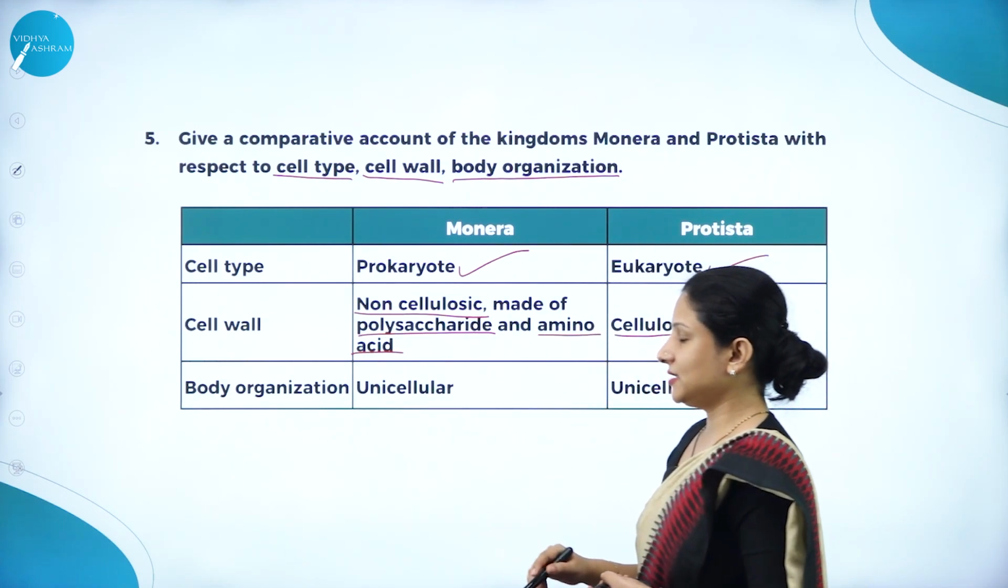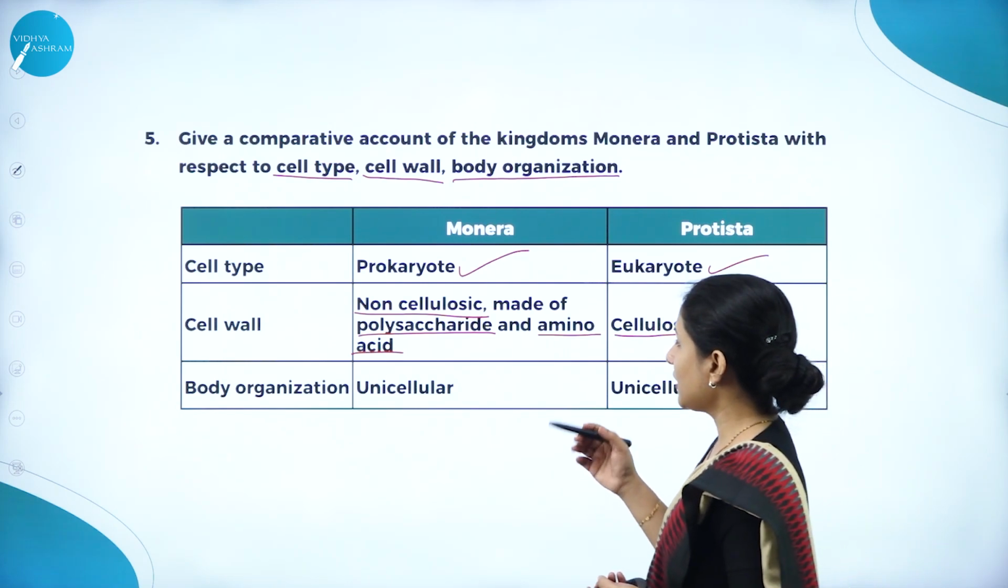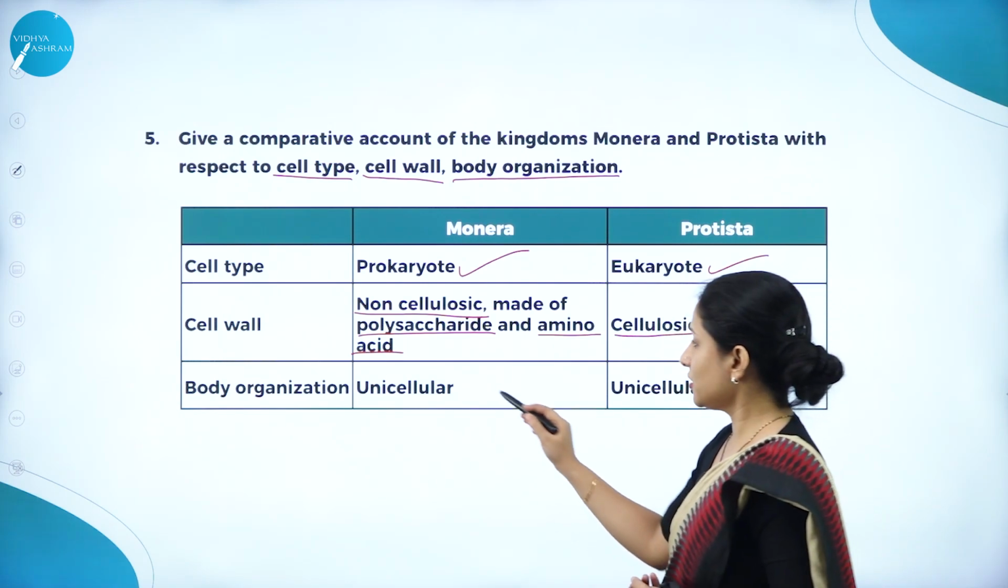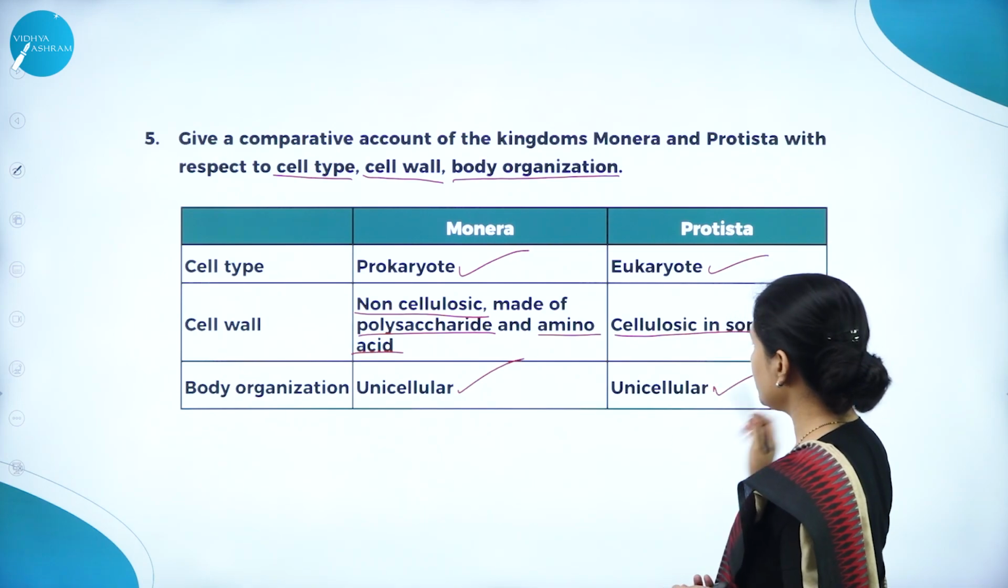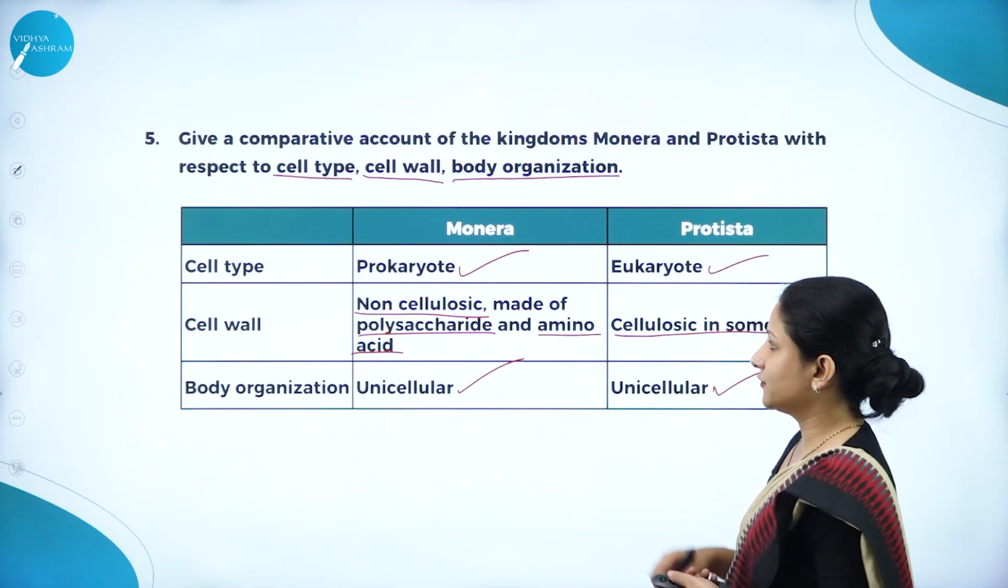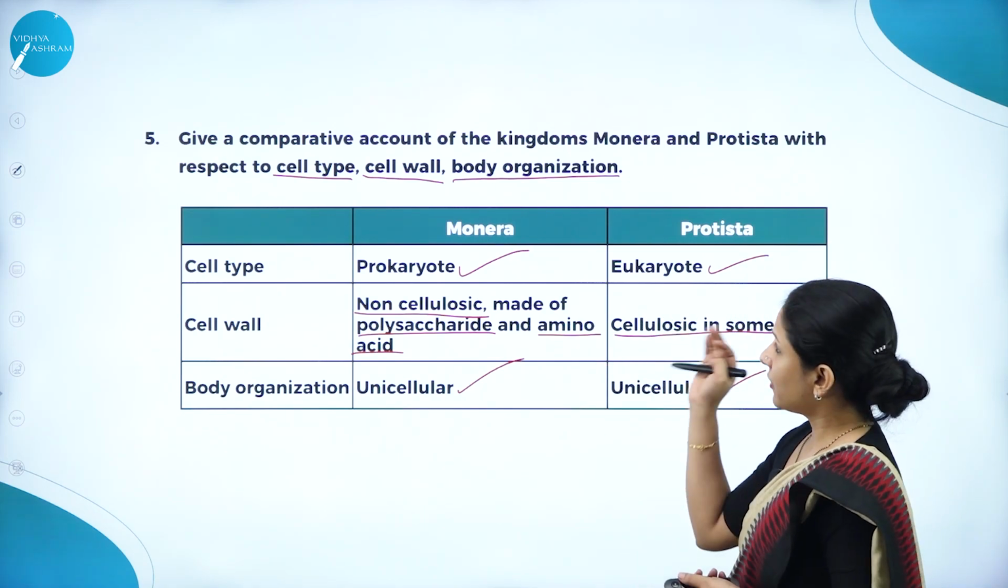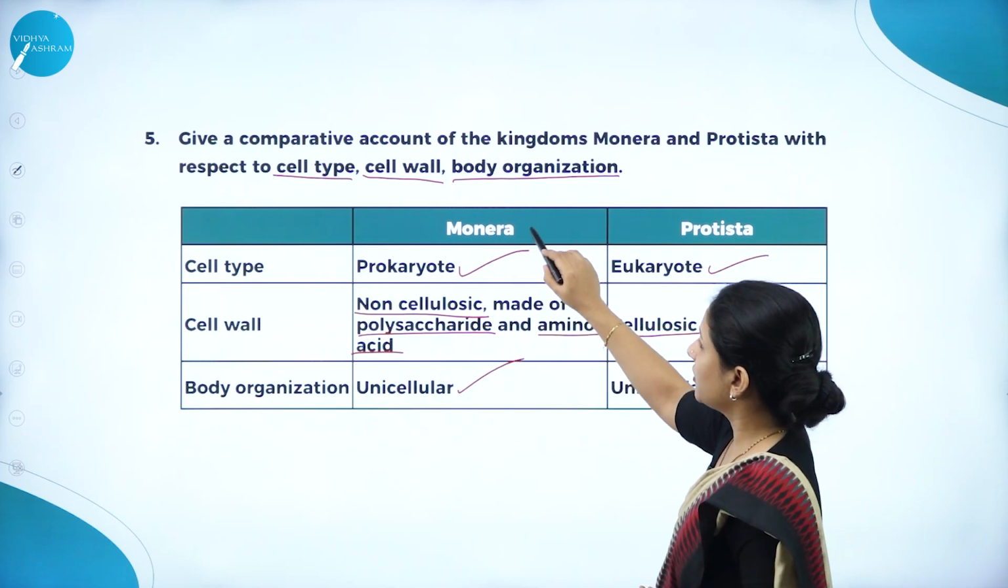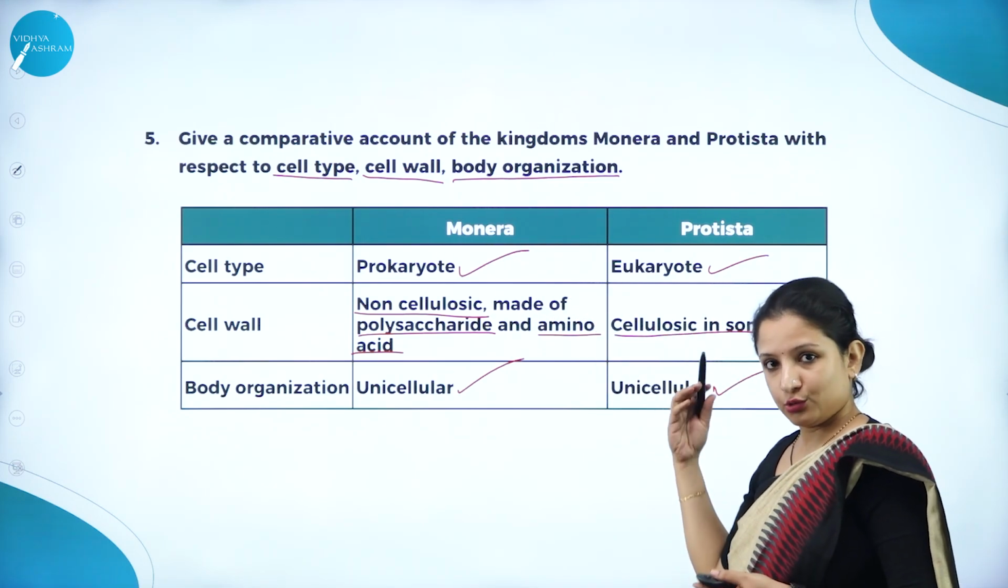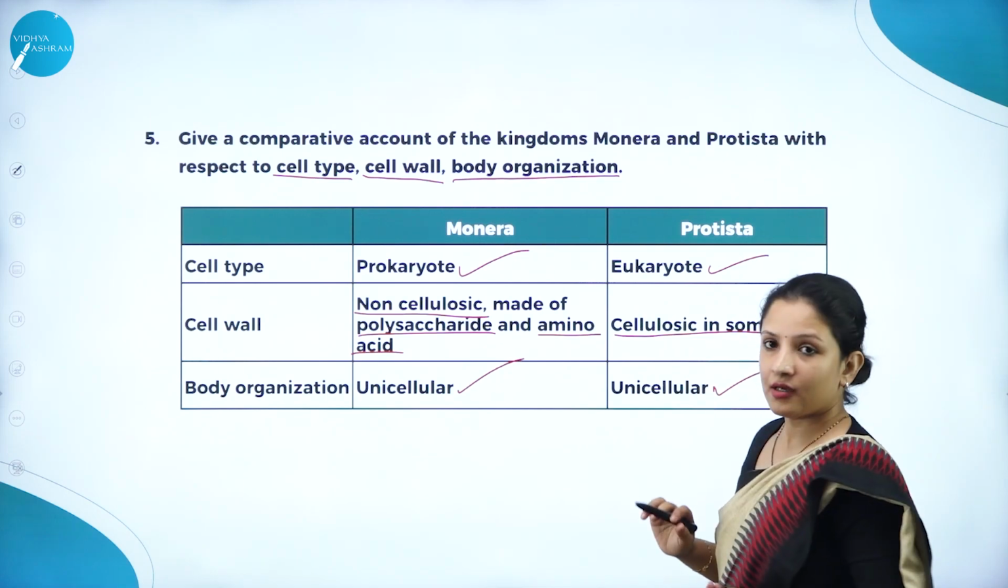Next, body organization. Both are at the cellular level of organization. It is unicellular. This one is also unicellular itself. So this is what you have to write. As I told you, instead of Monera here, they can ask other kingdoms as well. That is, the remaining three also can be asked.